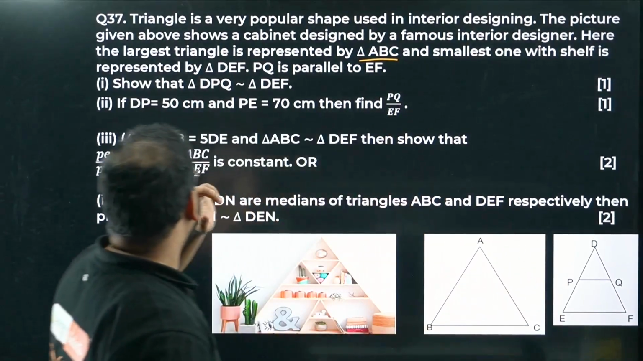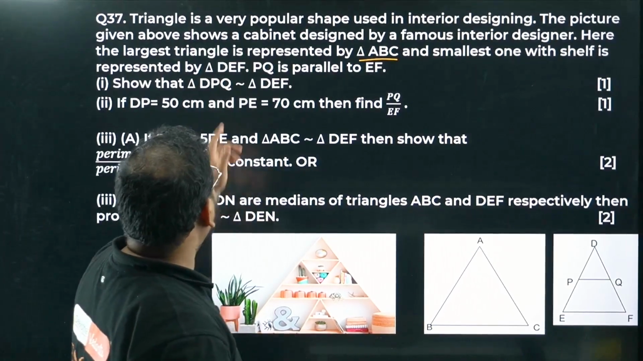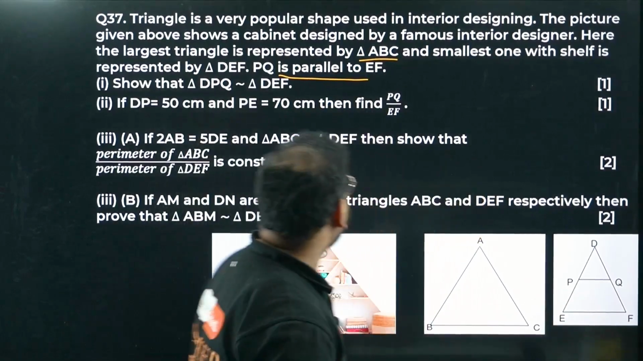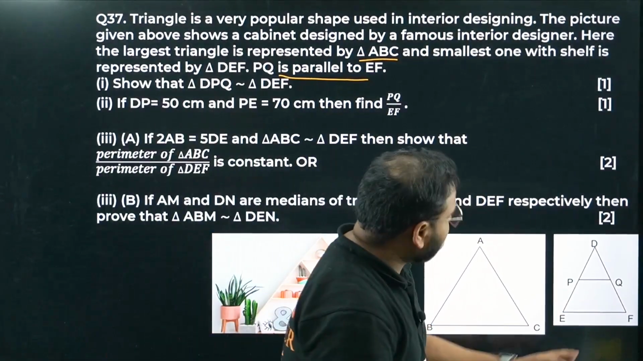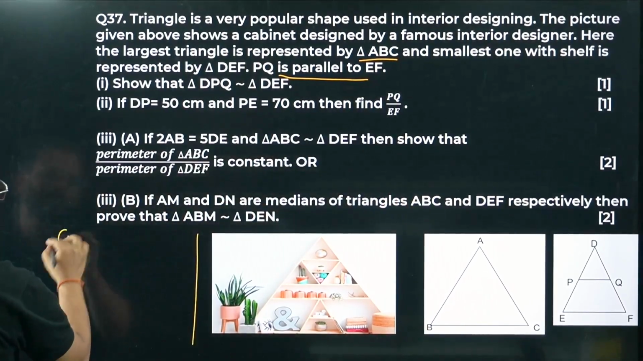Chaliye. Prove that DPQ and DEF are similar. First triangle. They have given PQ is parallel to EF. What are they asking? DPQ and DEF are similar. I can solve it over here only. First part. Chaliye. Part 1.